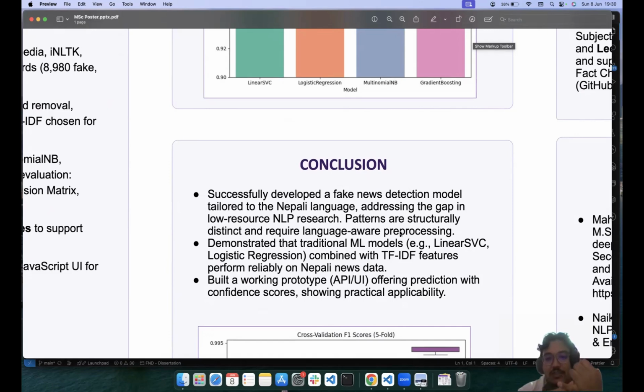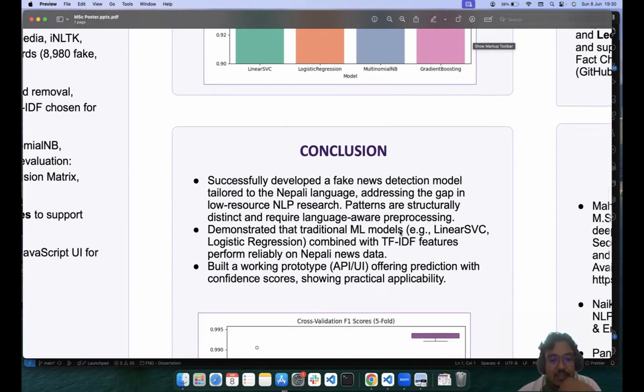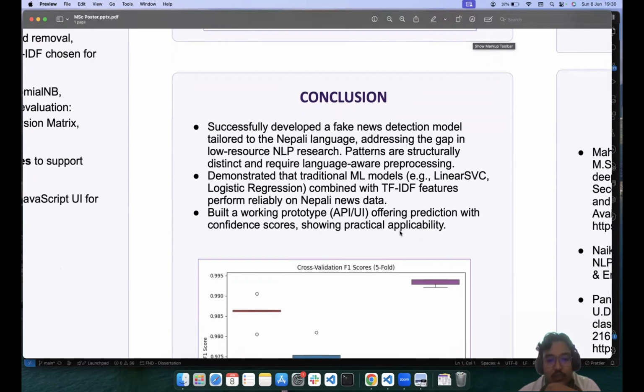As the script is unique, we need to work more on the pre-processing and data cleaning part. The demonstrations were majorly focused on traditional machine learning models, combined with TF-IDF features, performed reliably on Nepali news data.